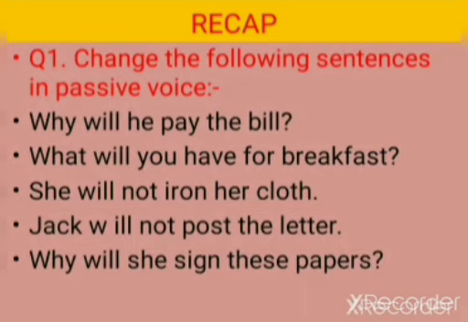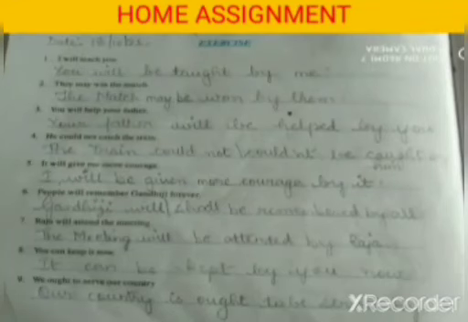Third one: she will not iron her clothes. Her clothes will not be ironed by her. Fourth one: Jack will not post the letter. The letter will not be posted by Jack. Fifth one: why will she sign these papers? Children, let's quickly move on to the home assignment. That is on page number 42 in your grammar textbook.